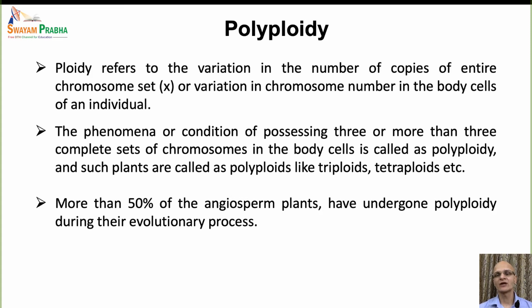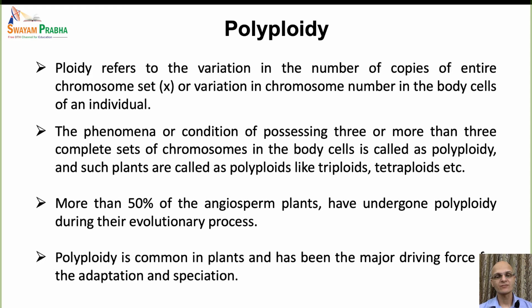In general, the polyploidy percentage is even higher in case of the pteridophyte plants. Polyploidy is common in plants, and in fact it has been a major driving force for the speciation of the land plants and also helped in the adaptation of these plants, angiospermic plants, to the dry conditions on the land.